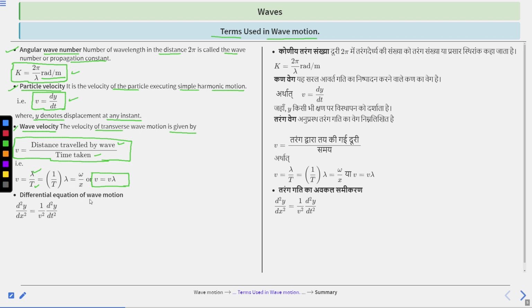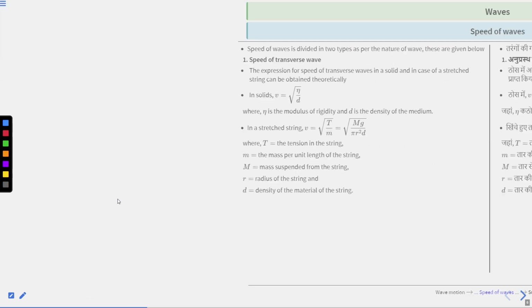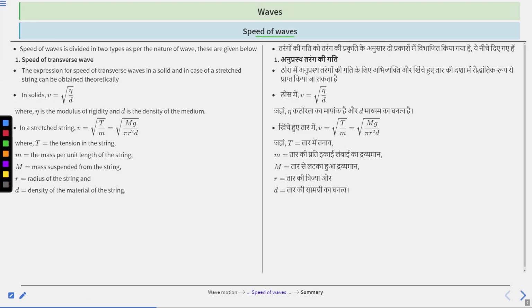So the differential equation of the wave is d square y upon dx square is equal to 1 upon v square times d square y upon dt square. So this is the differential equation of the wave. Clear? So these are the different terms used in wave motion, like angular wave number, particle velocity, wave velocity and the differential equation of motion. These are the formulas of angular wave number, particle velocity and wave velocity, and this is the differential equation.